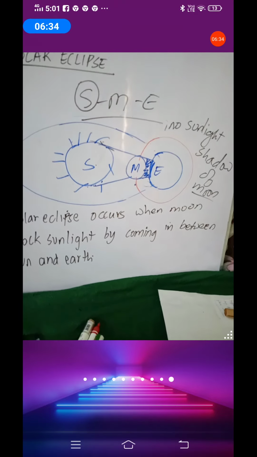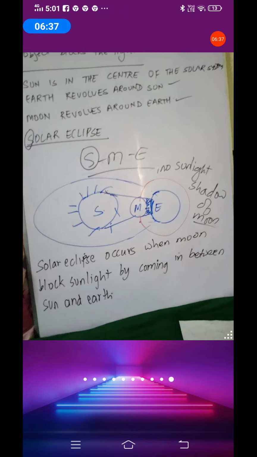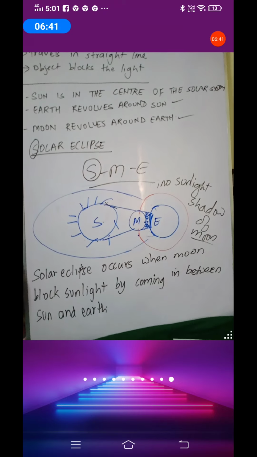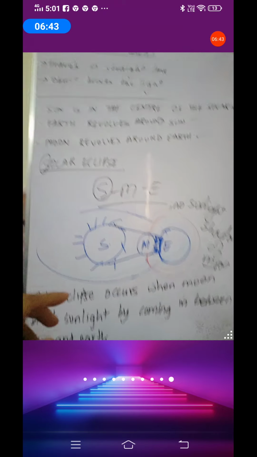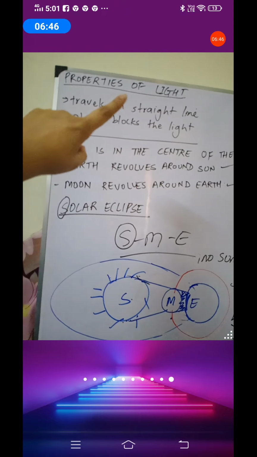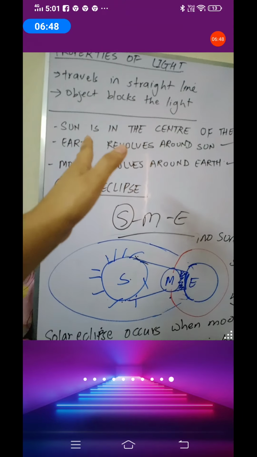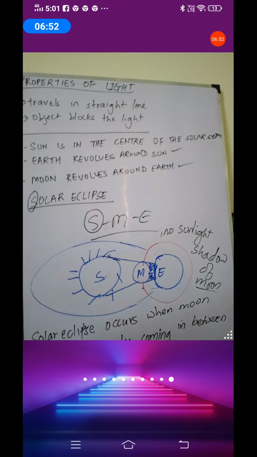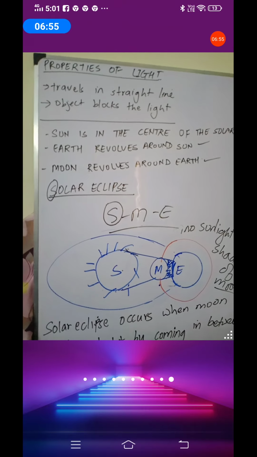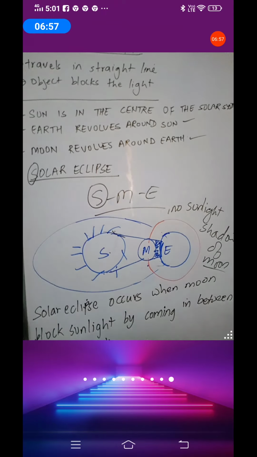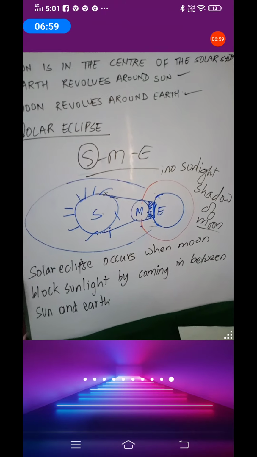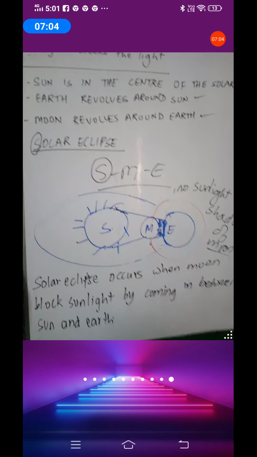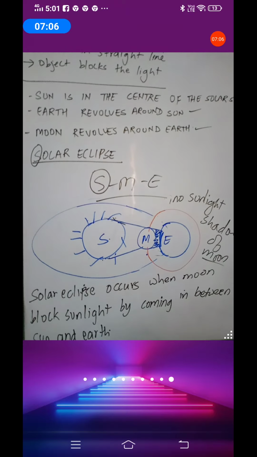So remember this. What is solar eclipse? Solar eclipse occurs when the moon blocks the light by coming in between the sun and the earth. And remember, in order to block the light, you need an object in between. Sun is the center of the solar system. Earth revolves around the sun and moon revolves around the earth. Now, keeping the same concept, I am going to change the diagram a little bit in order to show you lunar eclipse. Okay, just wait.